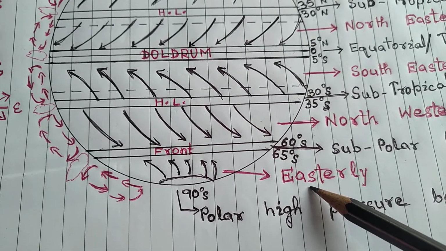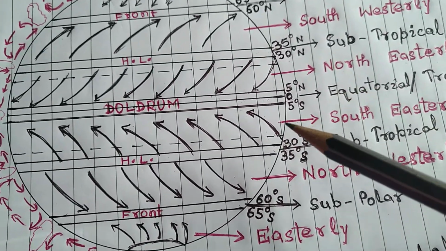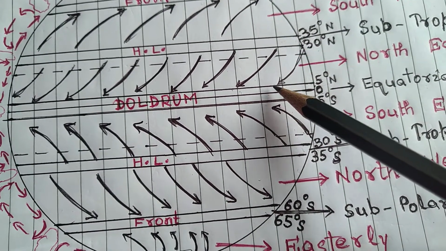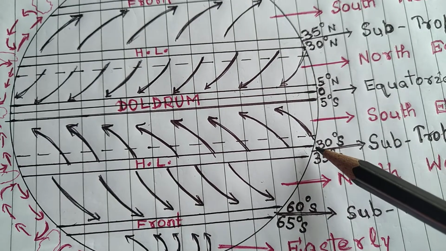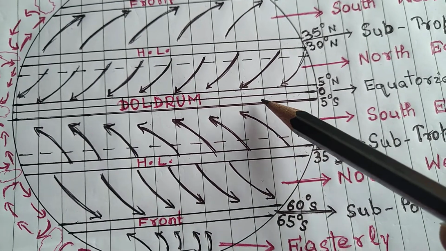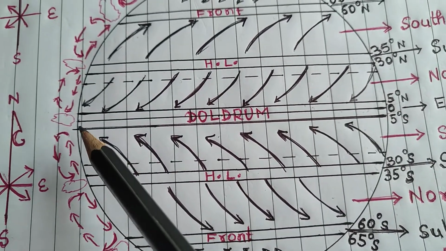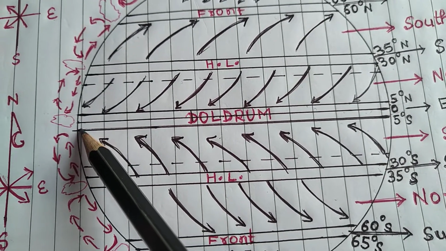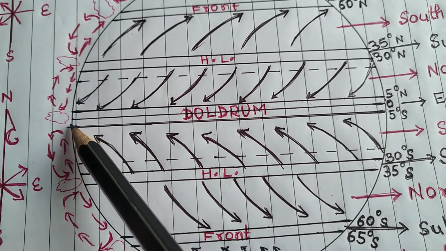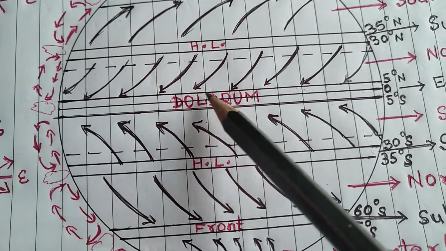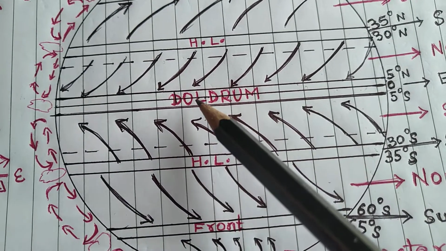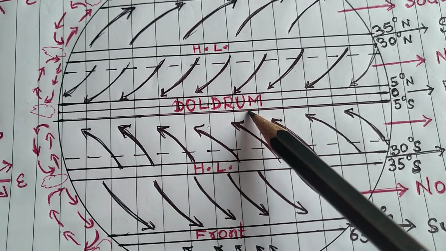Now another most important thing is that the northeasterly wind coming towards the equator and also the southeasterly wind towards the equator, they both get heated and move vertically upward. So this area is totally calm. This calm area is known as the doldrums.